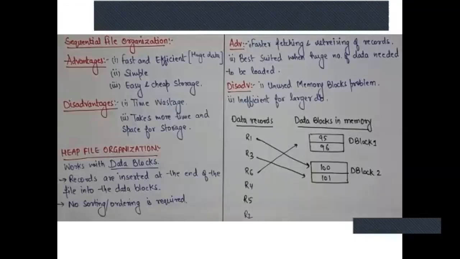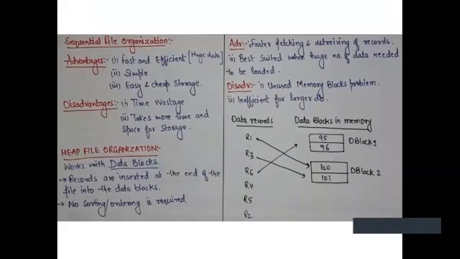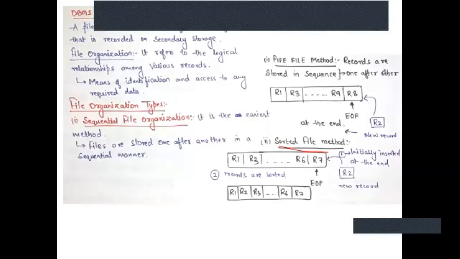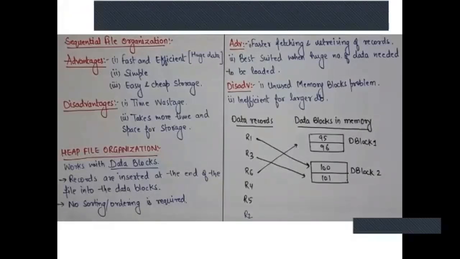Next is heap file organization. First, the advantages and disadvantages of the sequential file. A sequential file is easy and efficient. It is simple, you can easily record them, but it is more of a time wastage. Why? Suppose we are doing searching on your sorted file, and I want to search record 500. Then I have to go from R1 to R499 to get the data of record 500. So it is a wastage of time basically, and it also takes more space for storage.